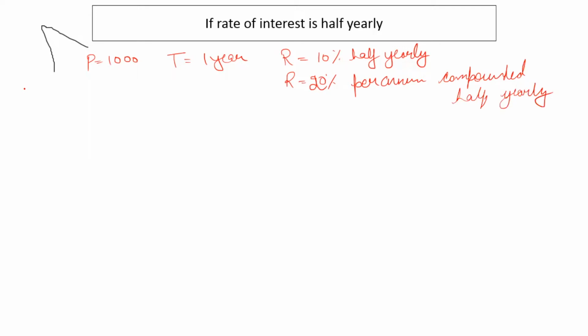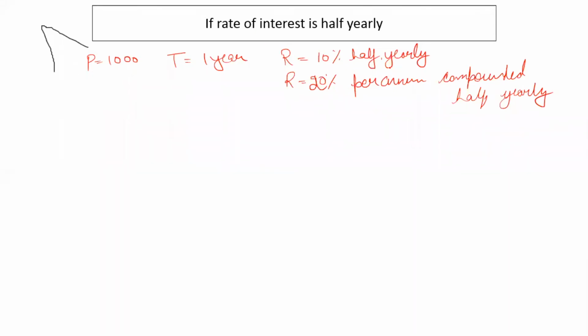So if a question like this comes, that you're given a principal, you're given a time period, and then the rate of interest is suddenly given in the form of half years, or the rate of interest is 10% half yearly or 20% per annum compounded half yearly, right? So in both these cases, we just have to do one thing.